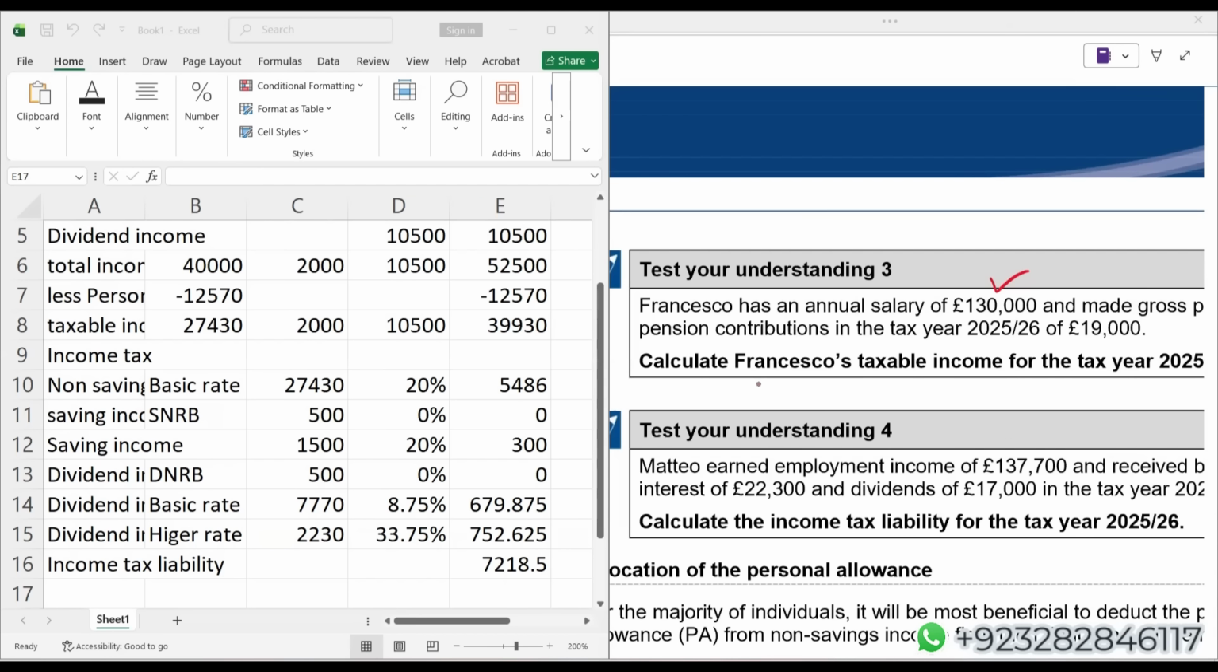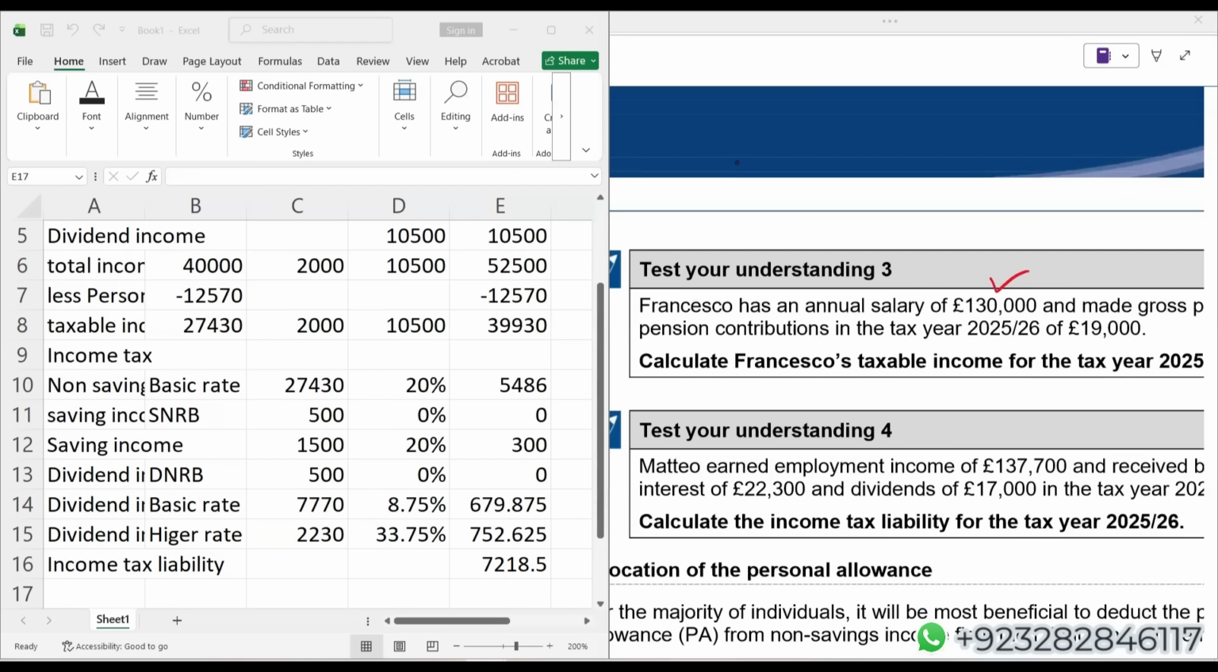Otherwise, let me tell you one thing. The tax implications of gross gift aid donation are exactly the same as gross PPC. Gross gift aid donation is not examinable in ATX. Okay, I have answered the question.